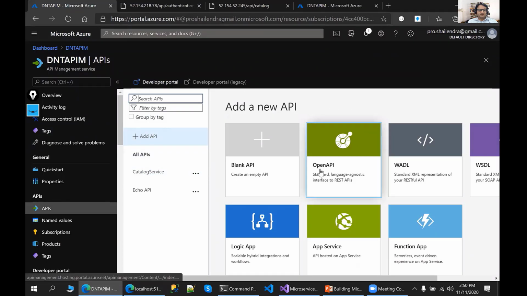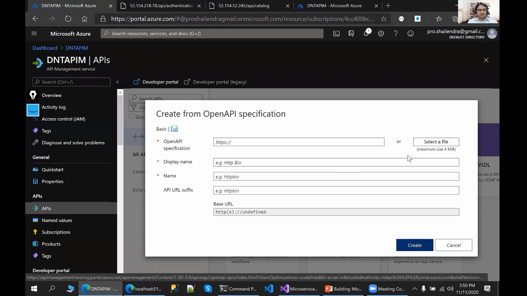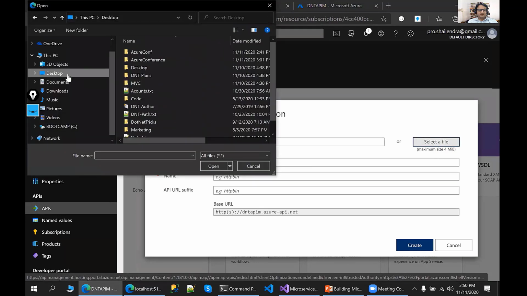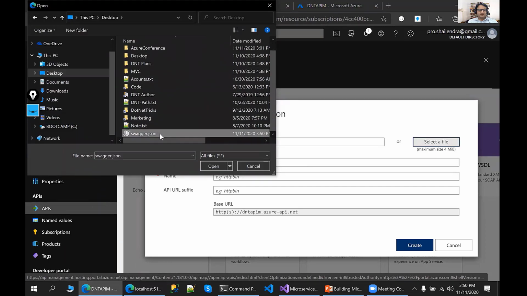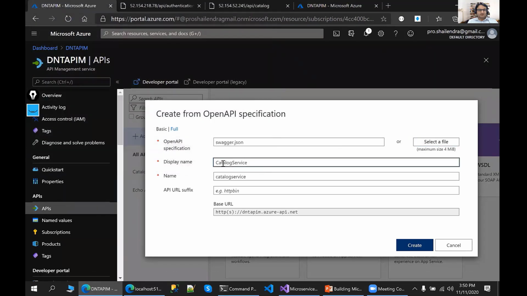So I'm having the option here, open API. And here we have the option to select a file. Let me select a file. From the desktop, I'm selecting this file, swagger.json. It automatically selecting the display name as catalog service, the name here catalog service. So I cannot add with this name catalog service because I already having a old service with the same name.